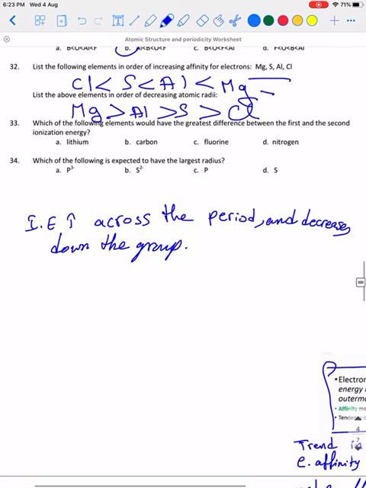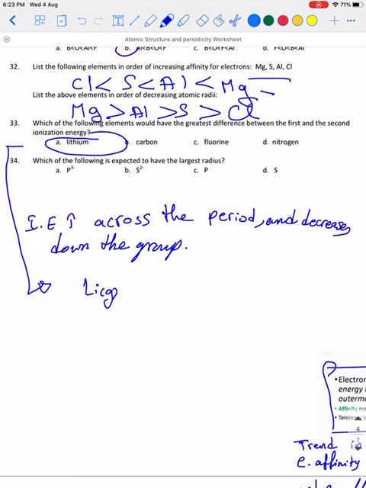Which of the following elements would have the greatest difference between the first and second ionization energy? Between the first and second ionization energy, I always choose elements of group 1. Why? Because we will be taking an electron from a stable ion that has the same electron configuration as the noble gas. Lithium in the gaseous state, lithium plus electron.